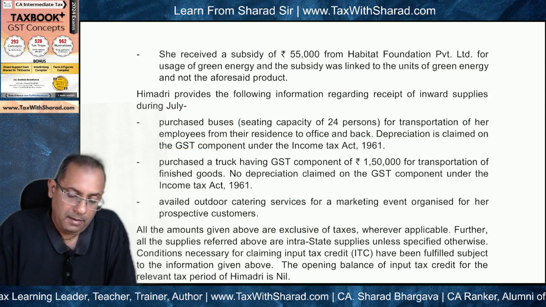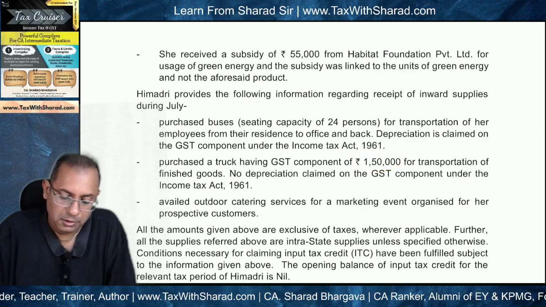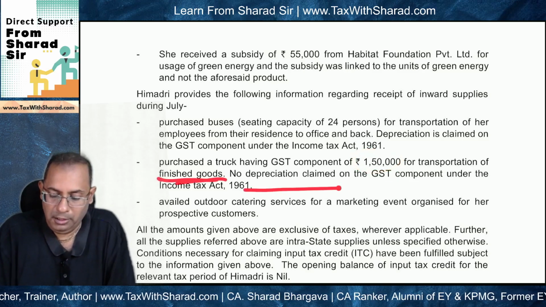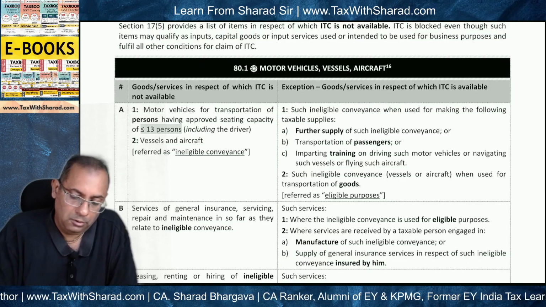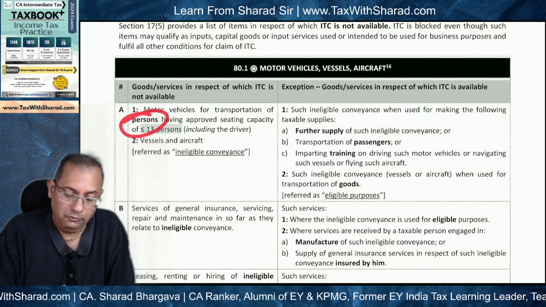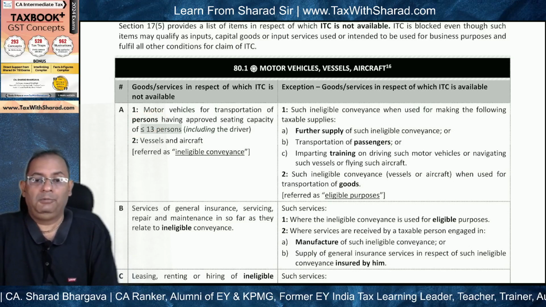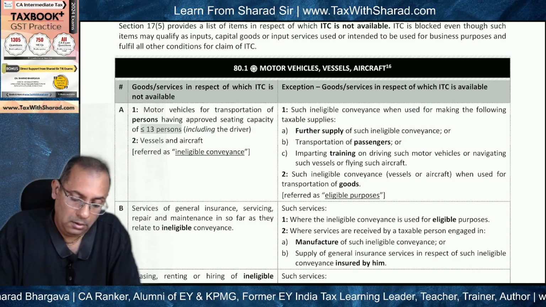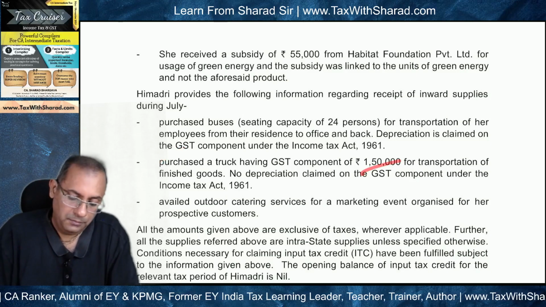Okay. Next is purchase a truck having GST component of 1,50,000 for transportation of finished goods. No depreciation has been claimed on GST component under Income Tax Act. Now truck is obviously not covered here because it is for transportation of finished goods, not for transportation of persons, and also GST depreciation has not been claimed on GST component, so ITC will not be blocked. ITC will become applicable, okay, on 1,50,000.